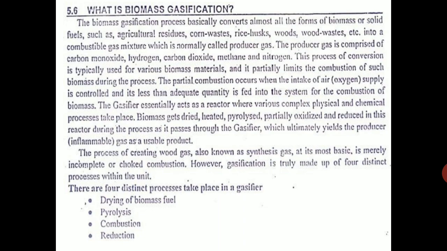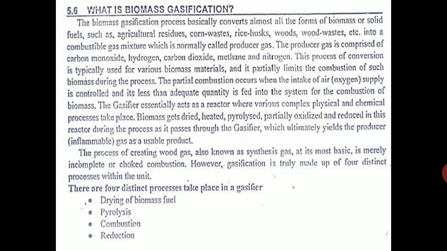The biomass gets dried above 100 degrees centigrade when it is heated, pyrolyzed, partially oxidized, and finally reduced in this reactor, which ultimately produces the producer gas, which is a usable product.